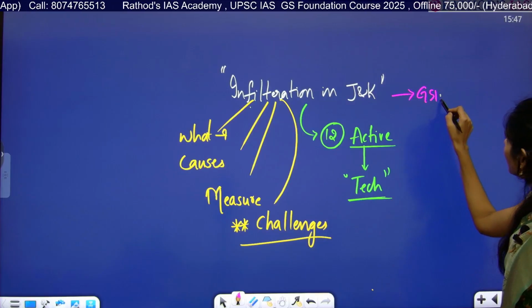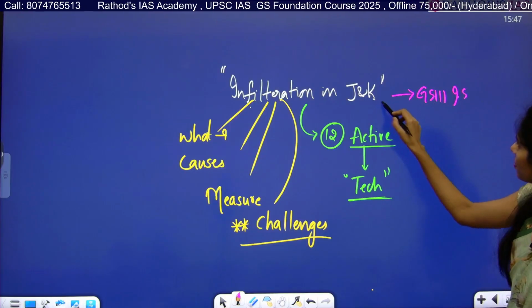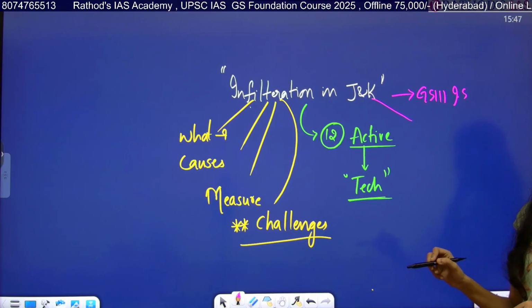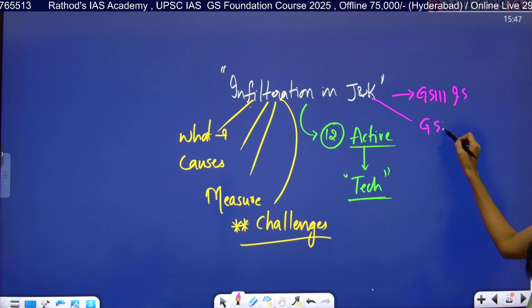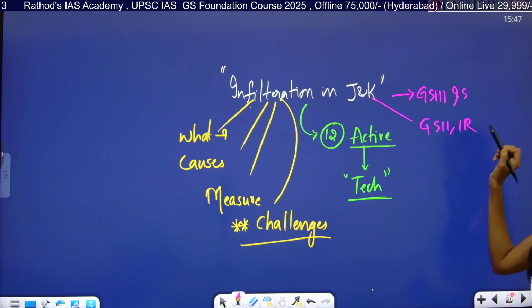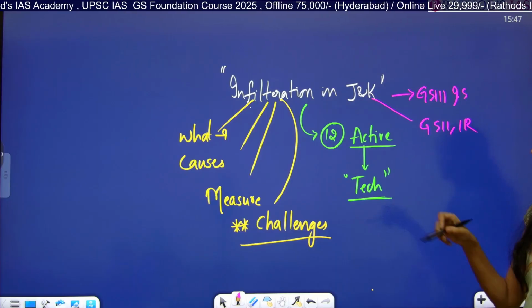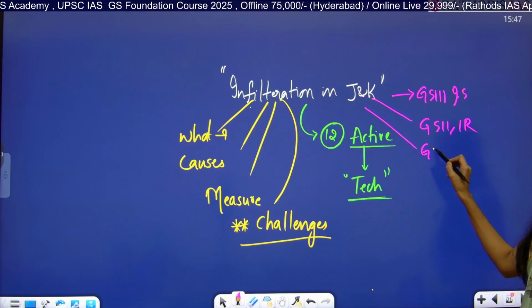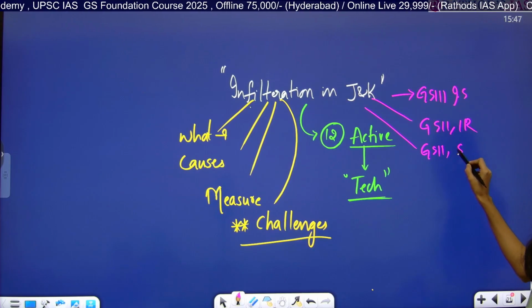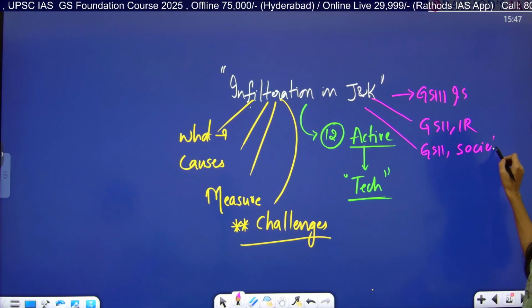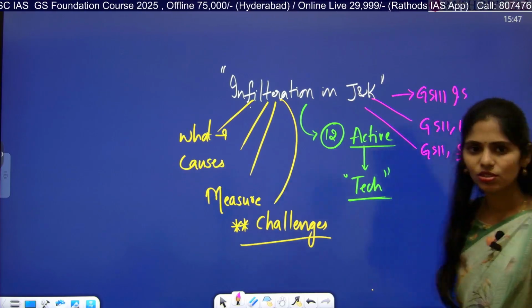Okay, so from which subject is it important? GS paper 3 under internal security. Apart from this, international relations, GS paper 2. And apart from this, GS paper 2 and 1, society and social issues, how it is having an impact on society.